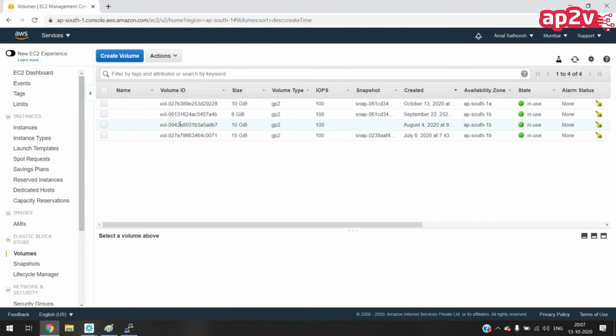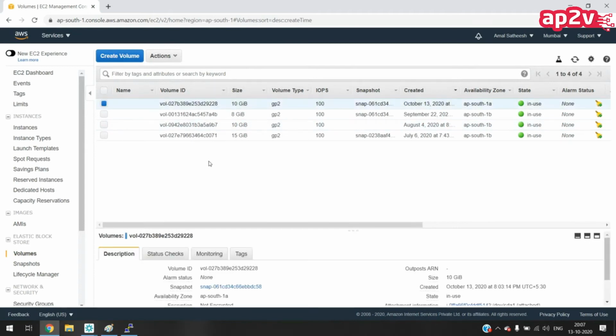And here in volumes you can see the one ending in 228. Now I want to increase the size, so select the volume first.